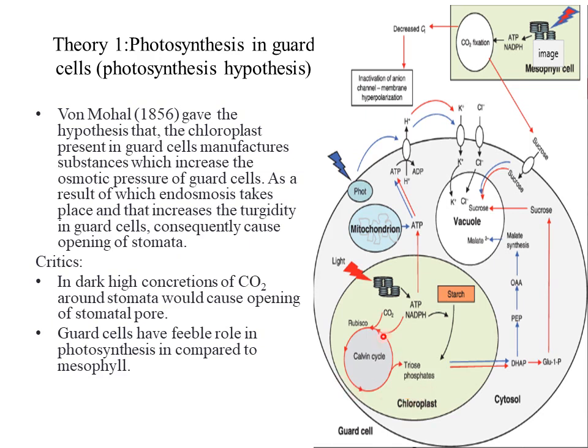And when the chloroplast is present, it means that it can photosynthesize, and for photosynthesis we know that plants require water in the presence of sunlight, and then they can make sugars, and they liberate oxygen by